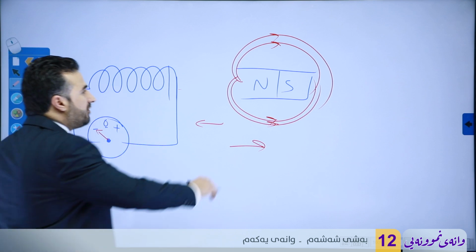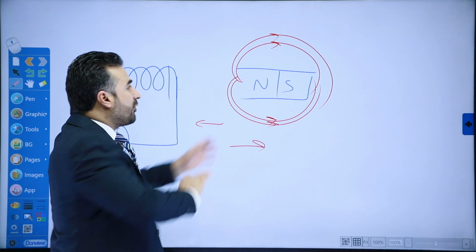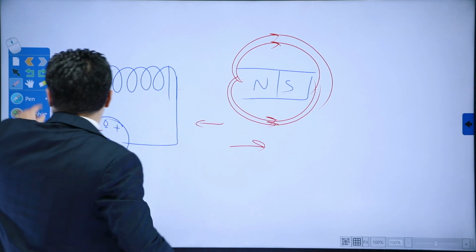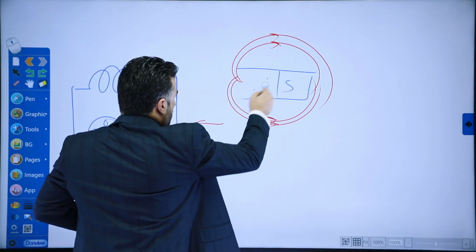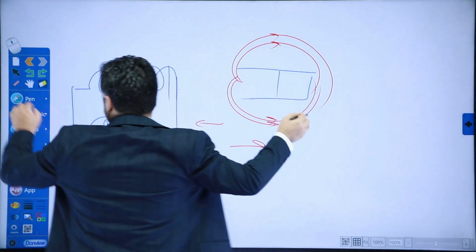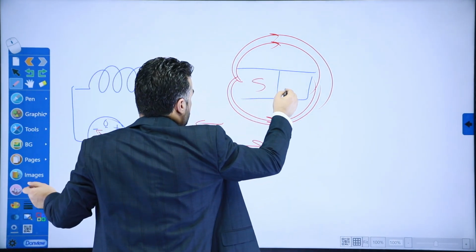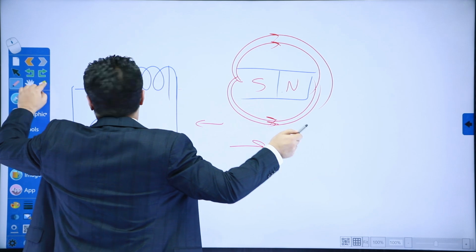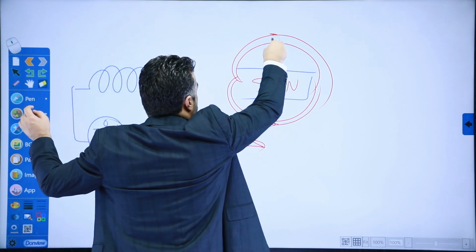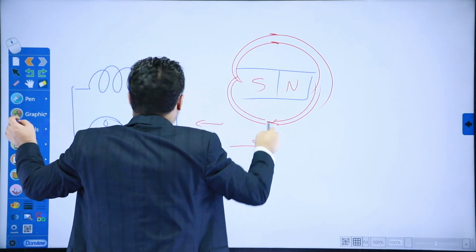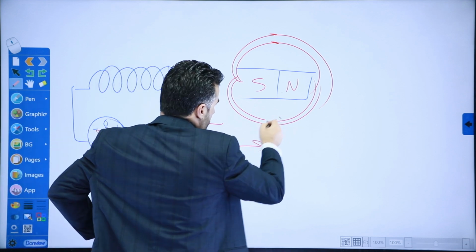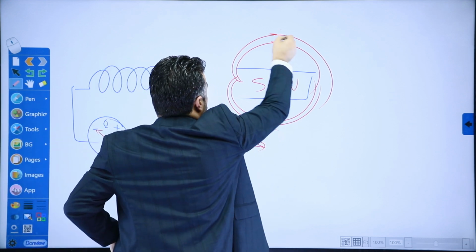Okay, so what happens if I reverse the magnet? Let's say this time we switch it, with south at this side first, and then north at the other end. I'll have to reverse these directions as well, because the field lines go from north to south. So this is what you see here. These are the directions now.